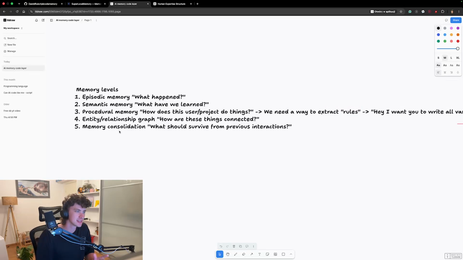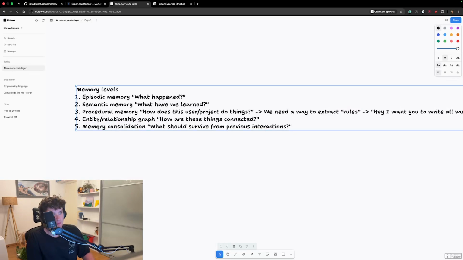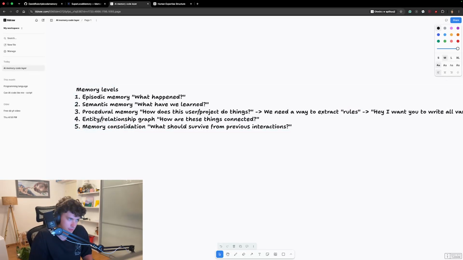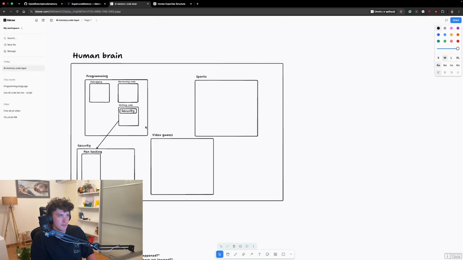Now, this is where the fifth step comes in. Now, the fourth, okay, let me go back to the first step for a second, because I got a little bit ahead of myself. The entity relationship graph means that if you think about memory, as I've drawn it here, everything is connected to each other, right?